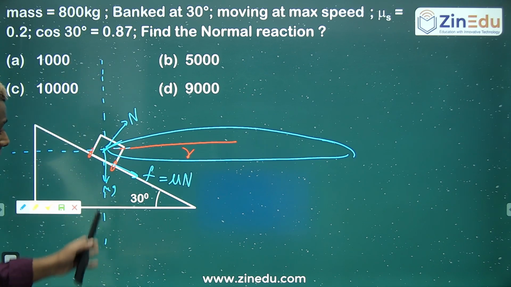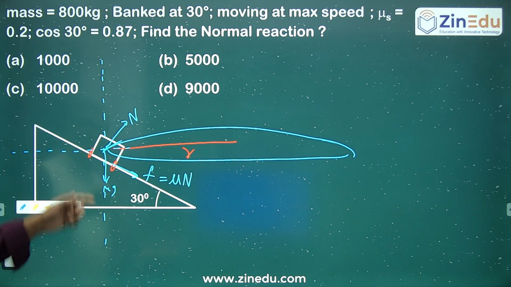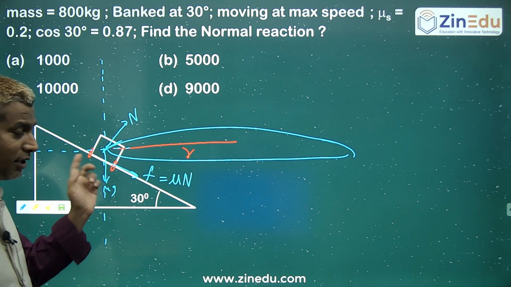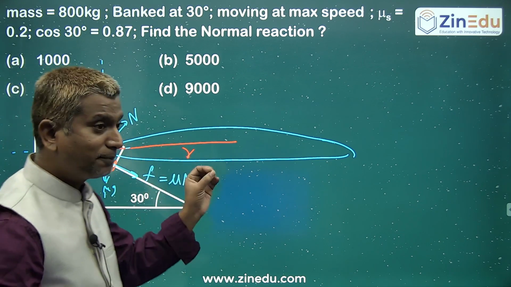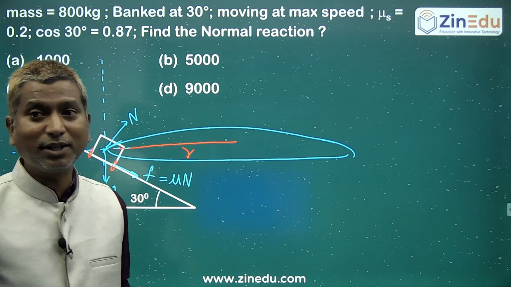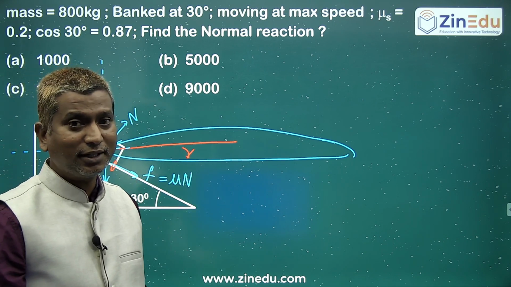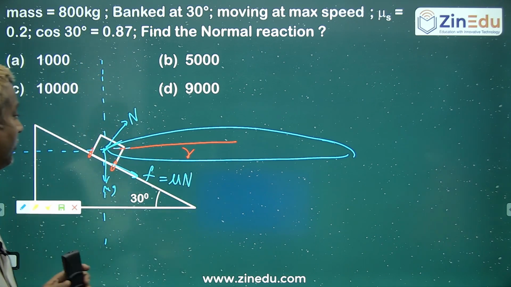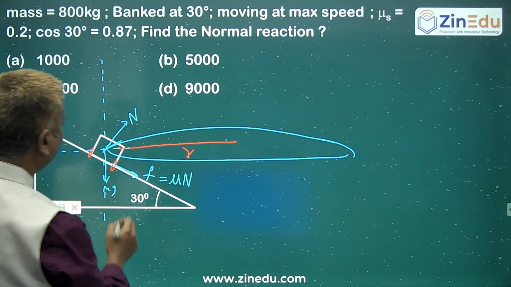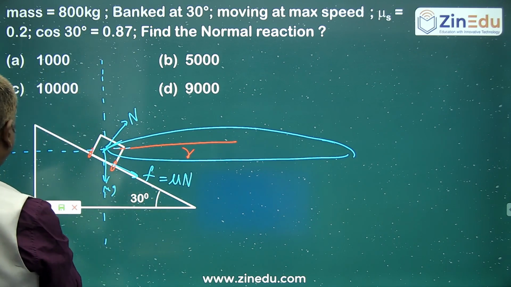Net force in the vertical direction has to be 0, and whatever the net force is towards the center in the horizontal direction, that is providing the necessary centripetal force. This is 30 degrees, so what else can you put?